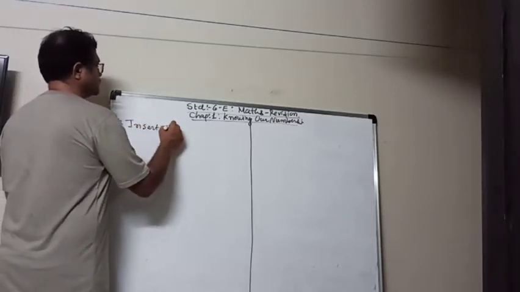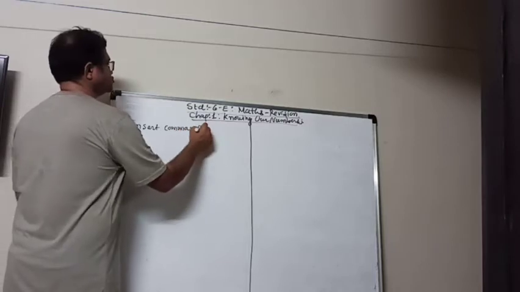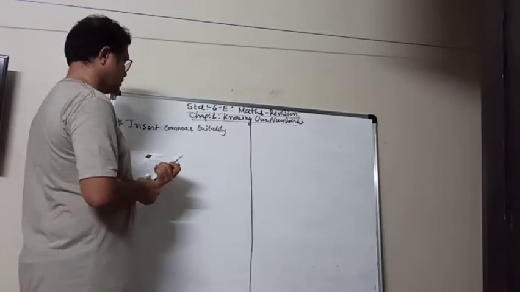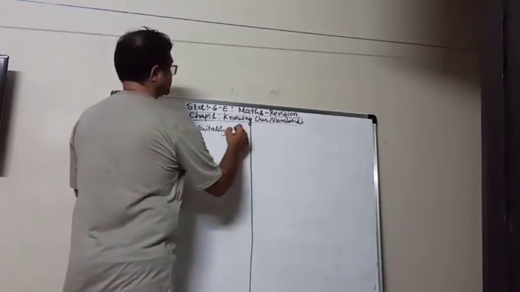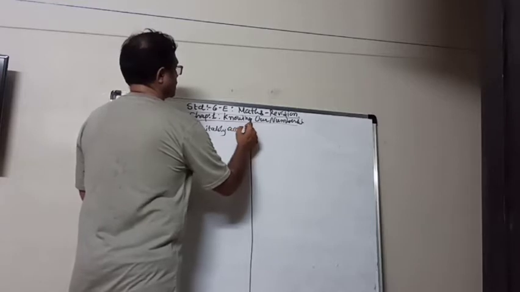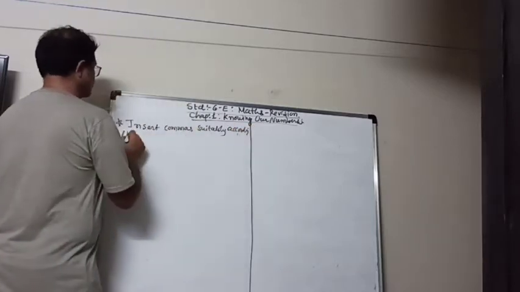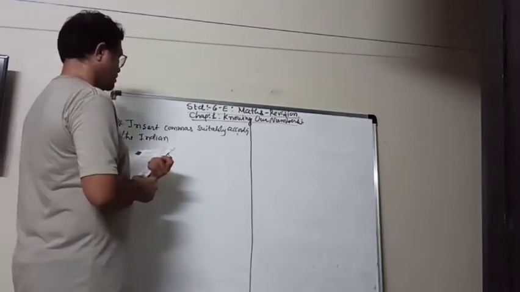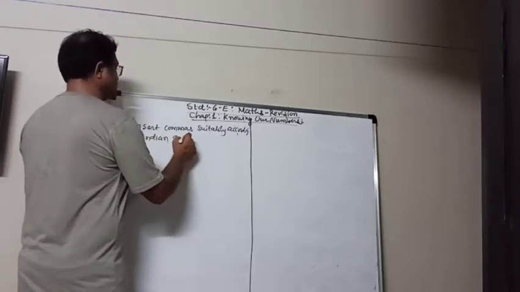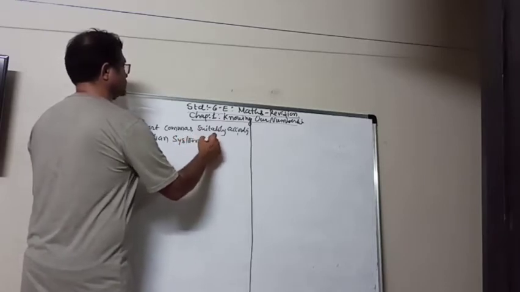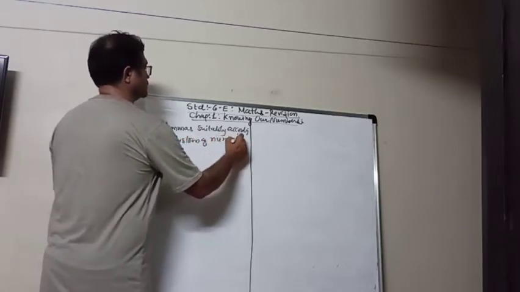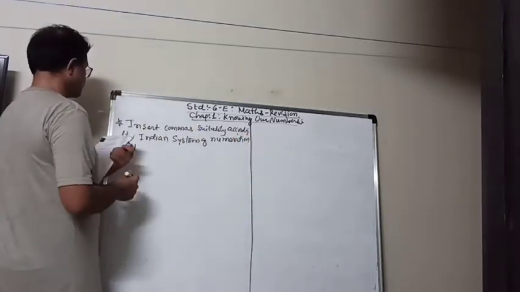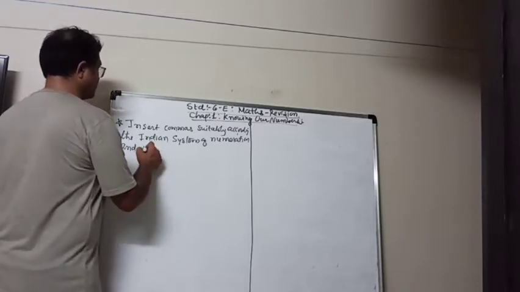Insert commas suitably according to the Indian system of numeration and write the number name.